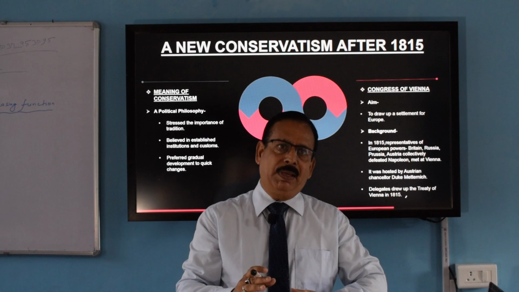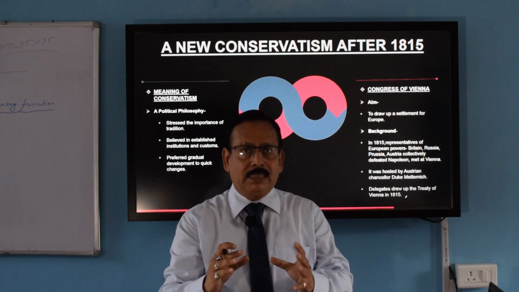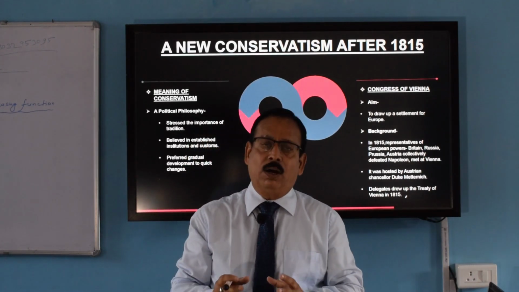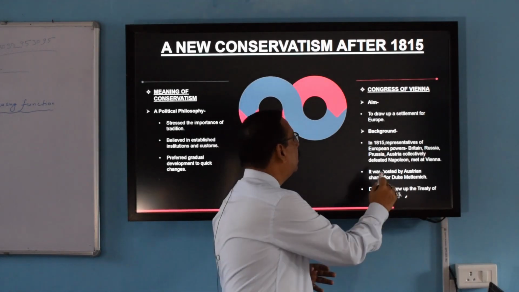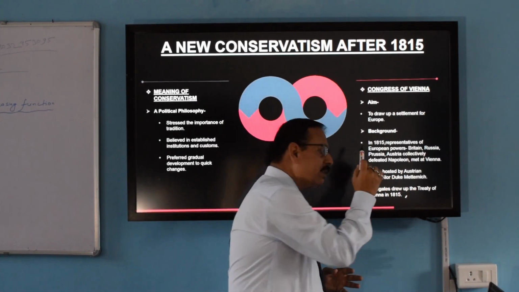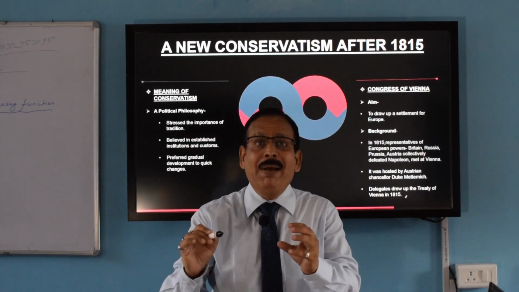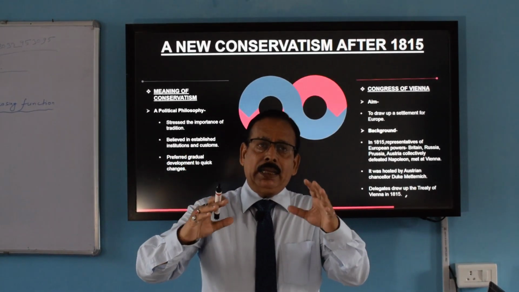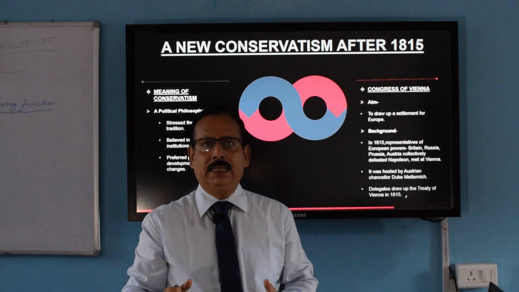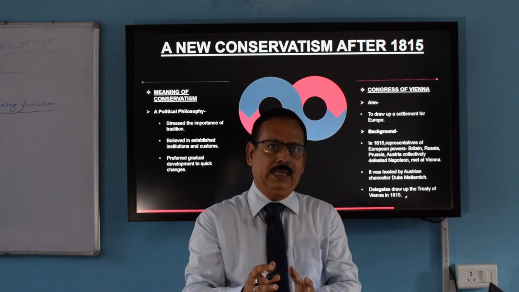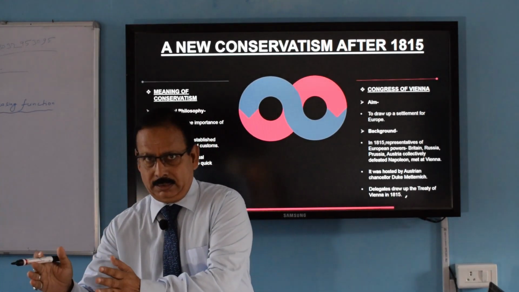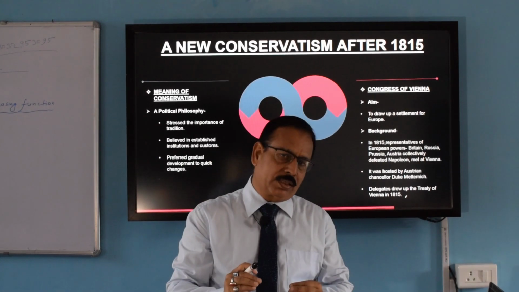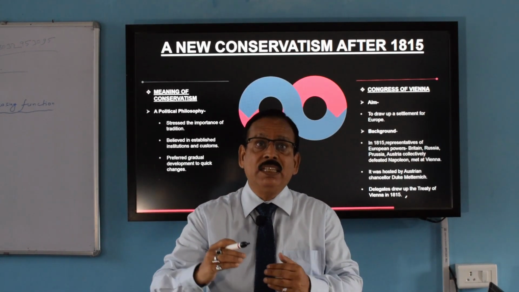The leader behind this Congress of Vienna was the Austrian Chancellor, Duke Metternich. And a treaty was signed between the Grand Alliance and France. That treaty was called the Treaty of Vienna.